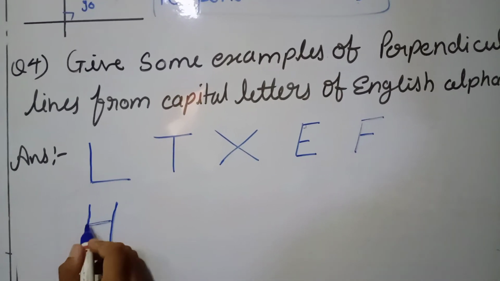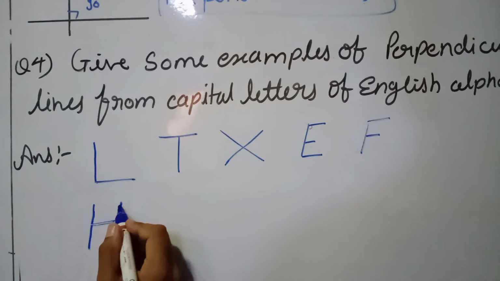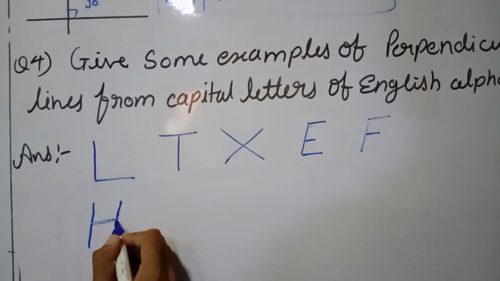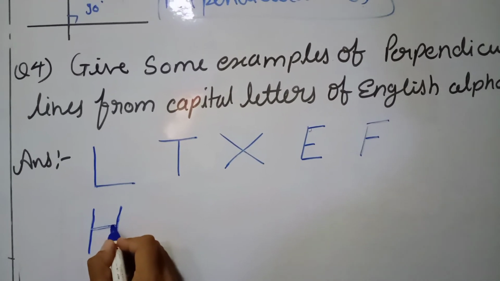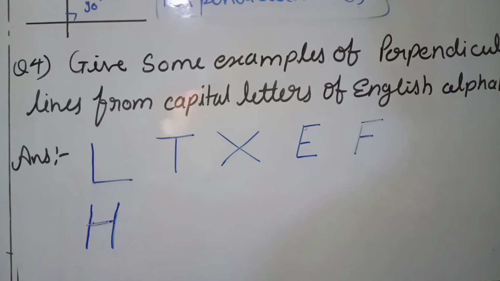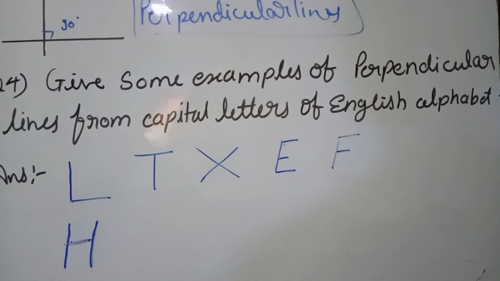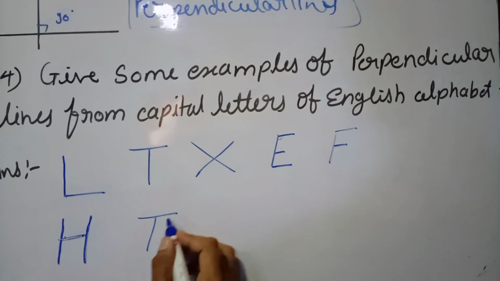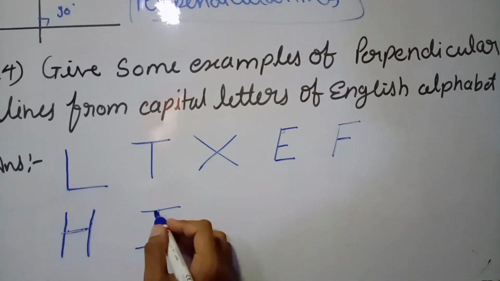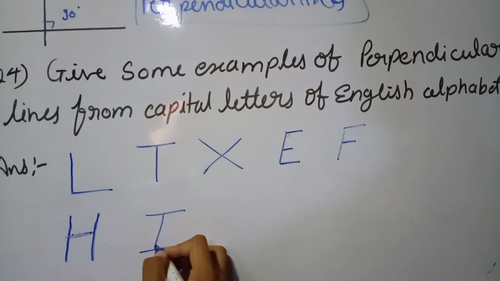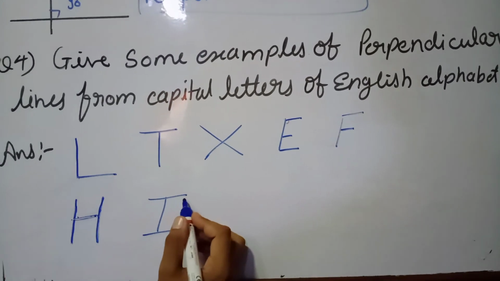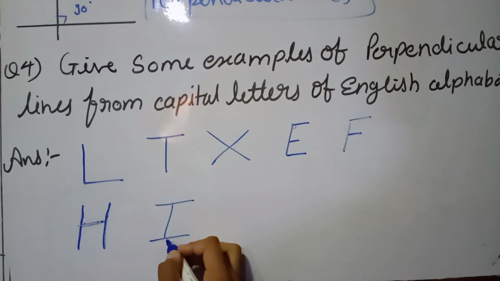So these two are perpendicular to each other and these two are perpendicular to each other. After that we have the last one, that is I. If you are talking about this vertical and this horizontal line, these two are intersecting each other.